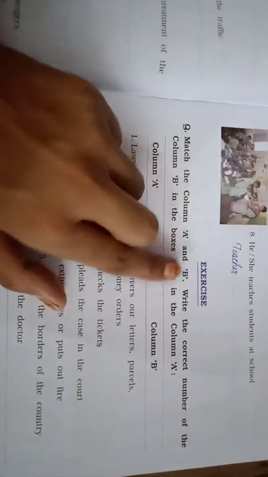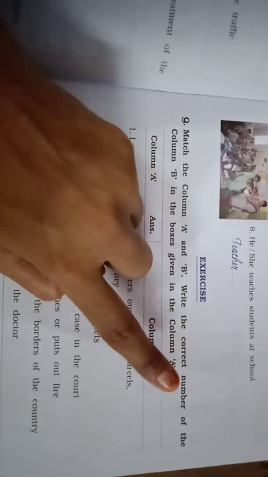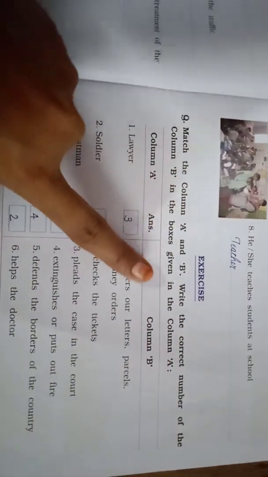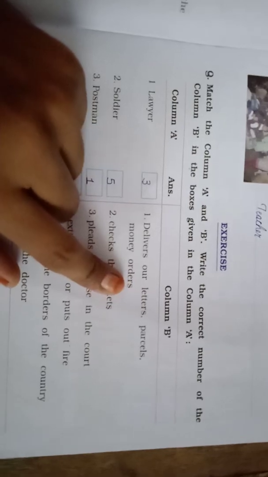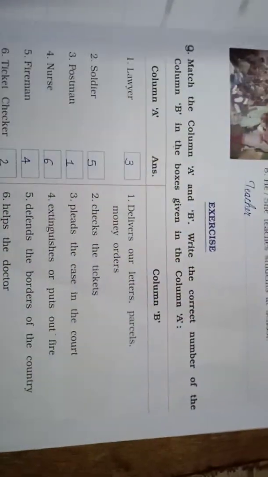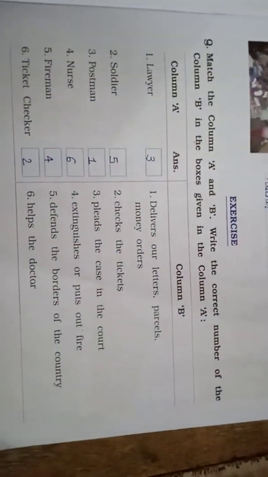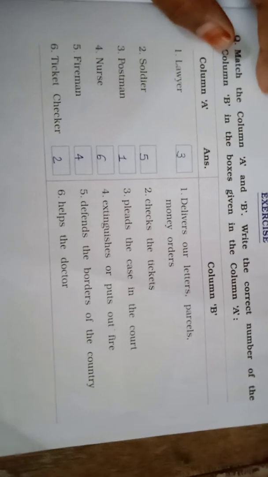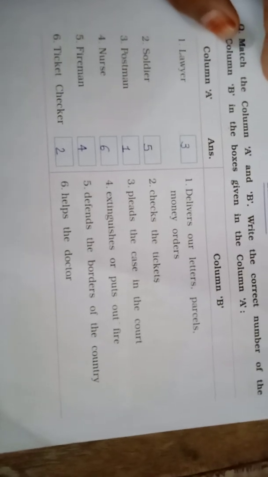Here are some exercises given. Match column A and B. Write the correct number of column B in the boxes given in column A. Column A: lawyer, soldier, postman, nurse, fireman and ticket checker. Column B: delivers letters, parcels, money and money orders. Checks the tickets. Pleads the case in the court. Extinguishes or puts out fire. Defends the border of the country. Helps the doctor.